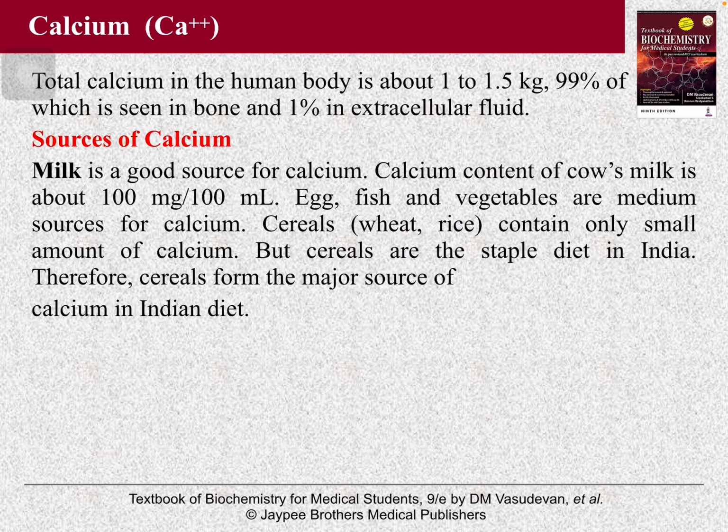Now, calcium. Total calcium in the human body is about 1 to 1.5 kg, 99% of which is seen in bone and 1% in extracellular fluid. Sources of calcium. Milk is a good source of calcium. Calcium content of cow's milk is about 100 mg per deciliter.